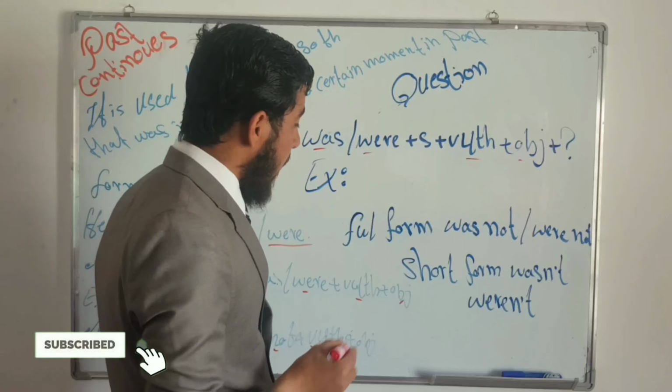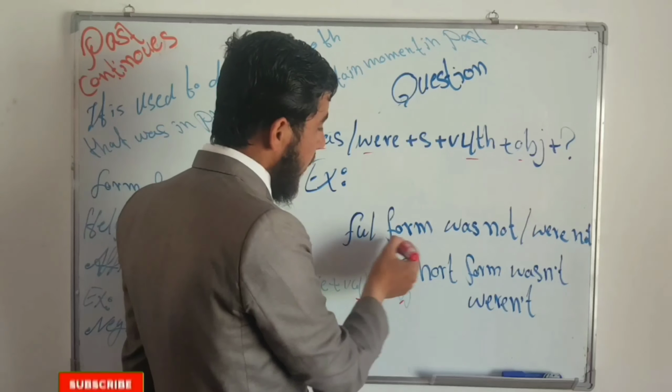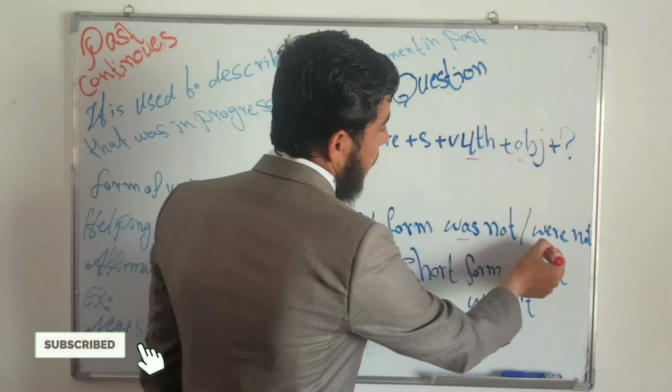And it is important to know that the full form is was not or were not, but the short form, or we call it shortcuts, is wasn't or weren't. Just was plus n, apostrophe, and t, right? It becomes wasn't or weren't. But actually, friends, it's informal style.